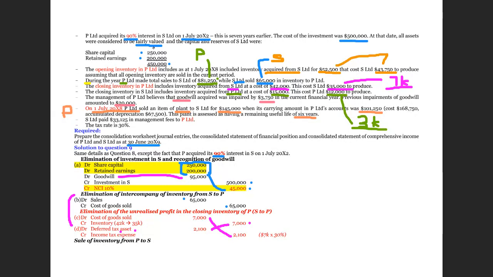So the opening inventory has been overstated. How much is the overstatement? The subtraction shows that the difference is 8,750.